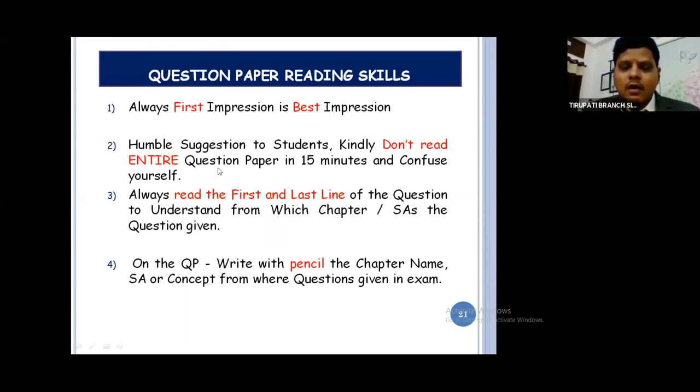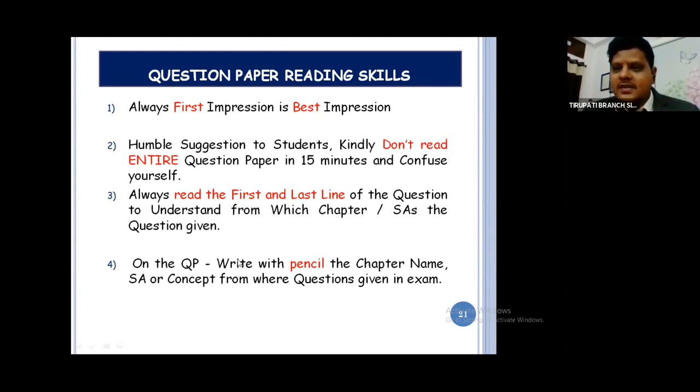My humble request and suggestion to all students: kindly don't read the entire question paper in 15 minutes and confuse yourself. So then what should I do? How can you say I should not read? Yes, I will tell one strategy. Always read the first line and last line of the question to understand from which chapter or which standard the question has been given, or in some direct questions, the standard number is given. Don't read the whole question. Please underline the number. Go to the next question. Go to the next question. What should I do after going to the next questions?